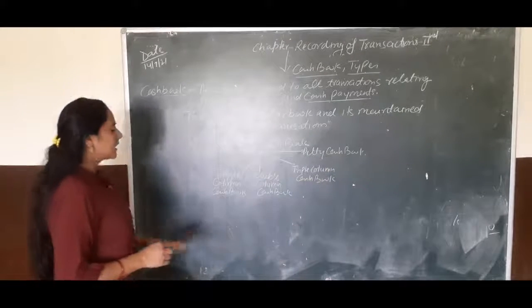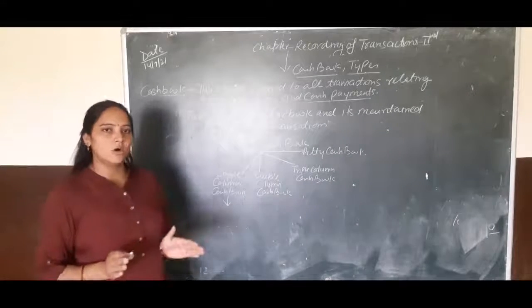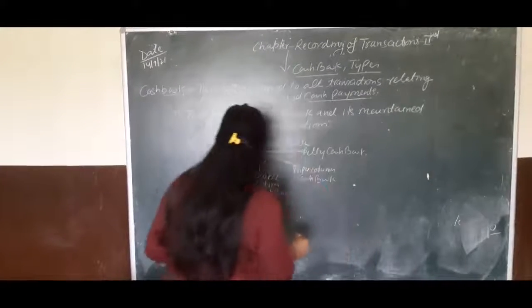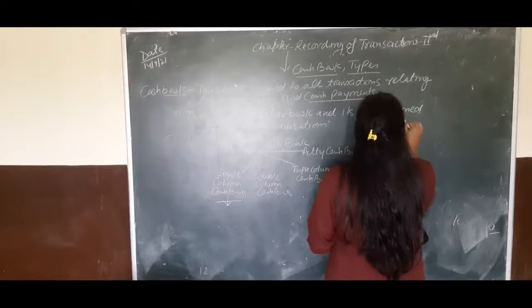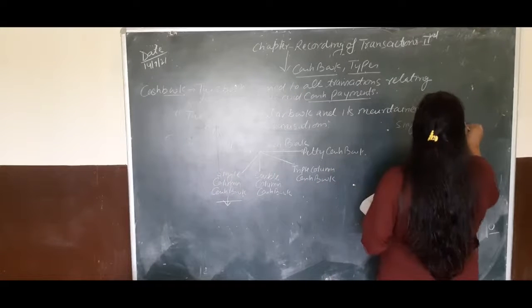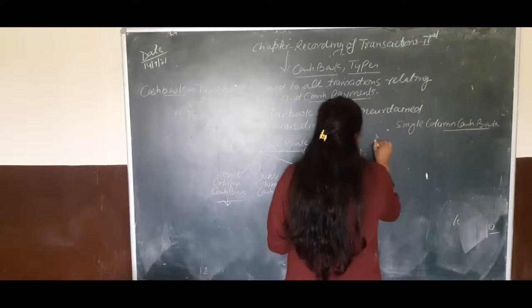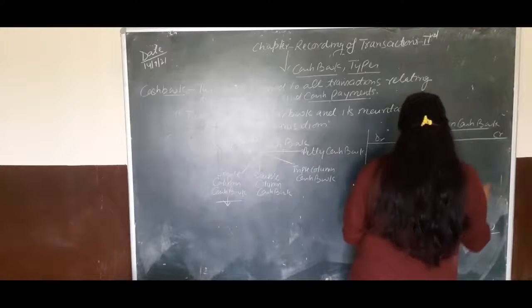So children, single column cash book means we record only receipts and payments. First, I have prepared the format of the single column cash book, with debit and credit sides.